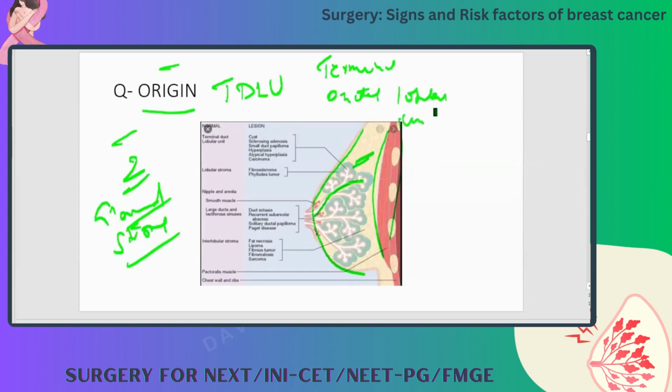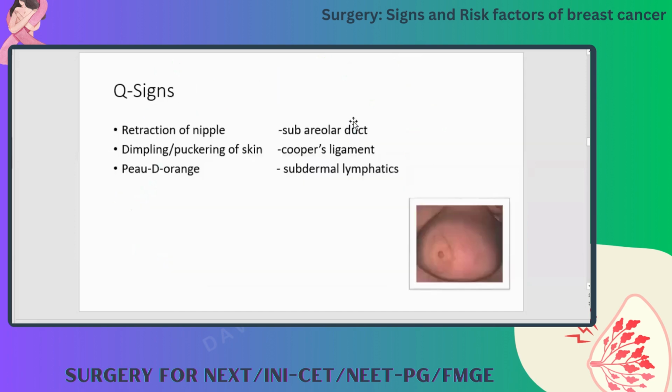The mass originates in the terminal duct of the lobule. Some signs we'll discuss.